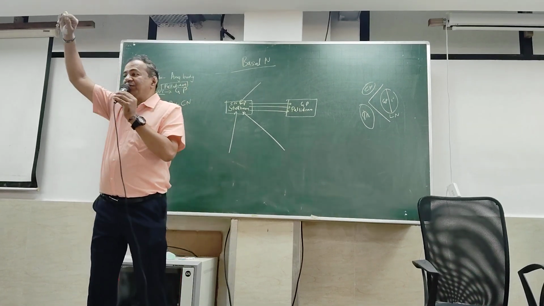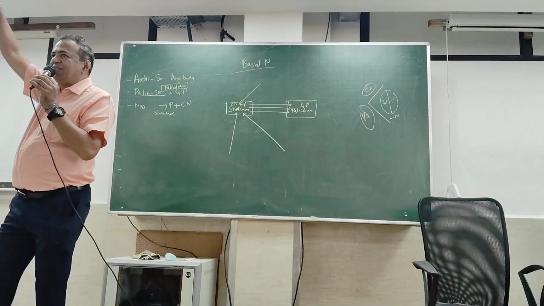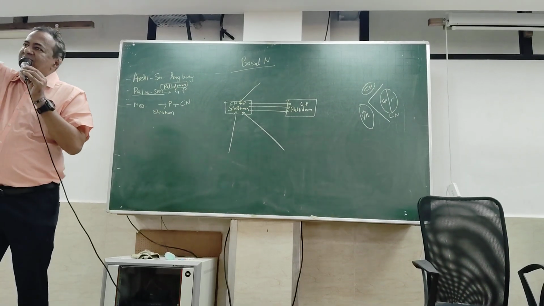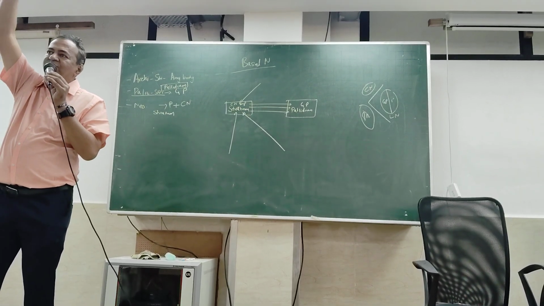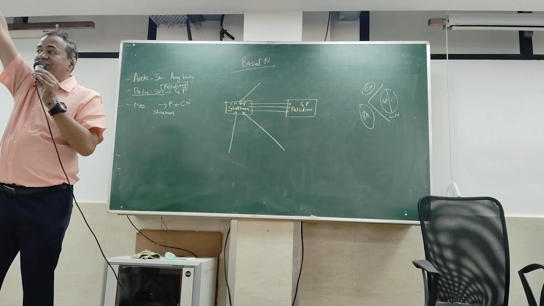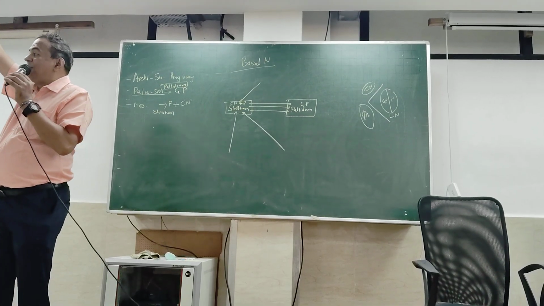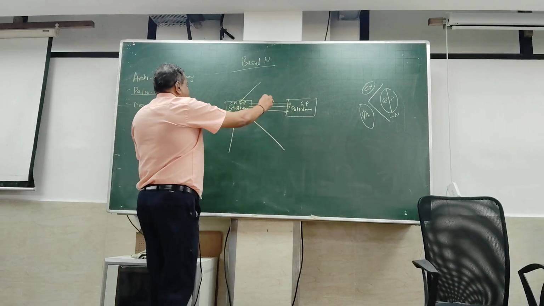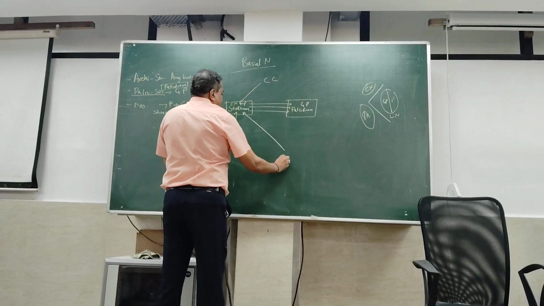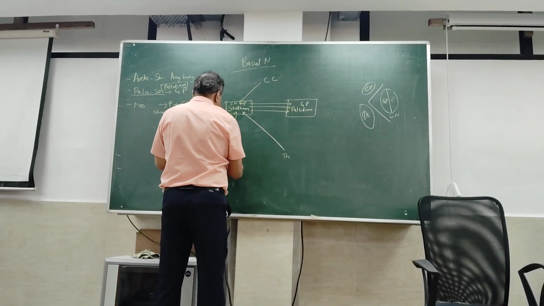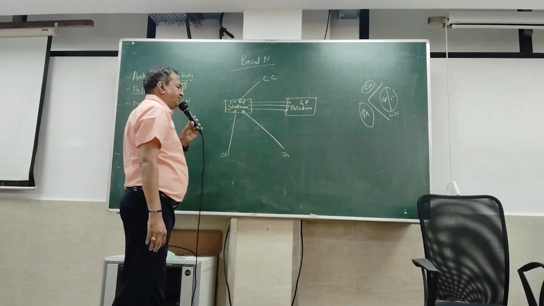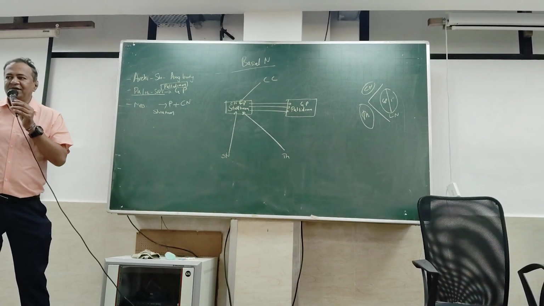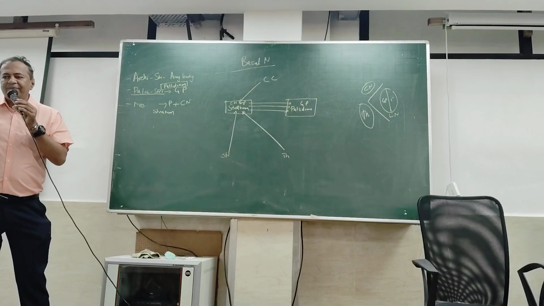Efferents of the basal nuclei arise from pallidum. Three lines, you will remember. All afferents are received by striatum. Striatum hands it over to pallidum. All the efferents of basal nuclei arise from pallidum. Where do the afferents come from? Cerebral cortex, thalamus, substantia nigra. Okay?